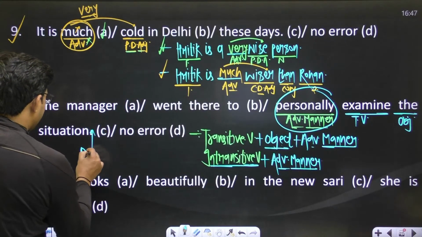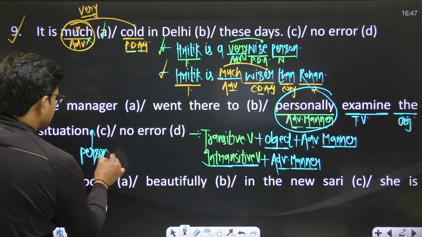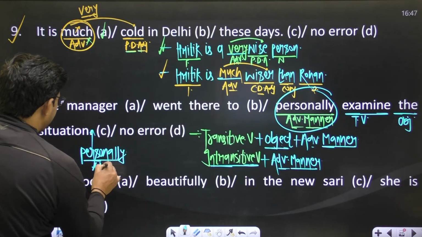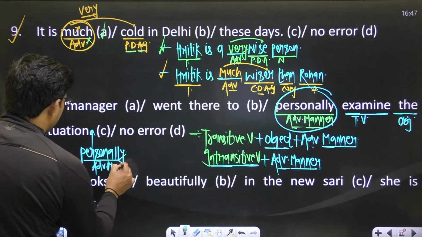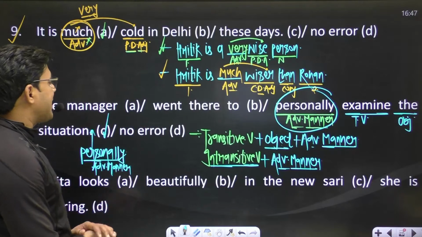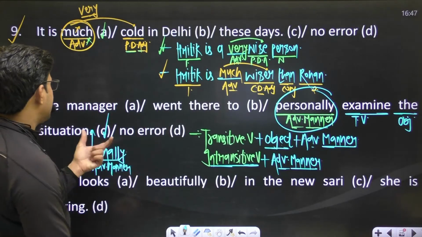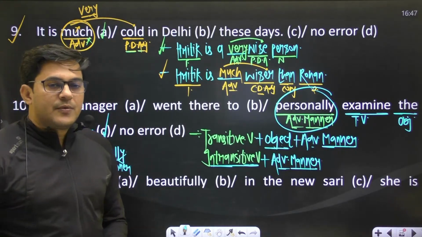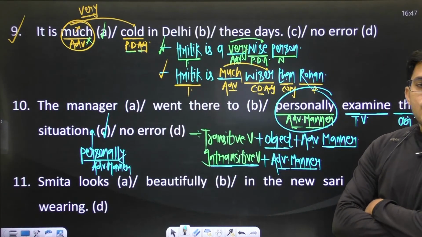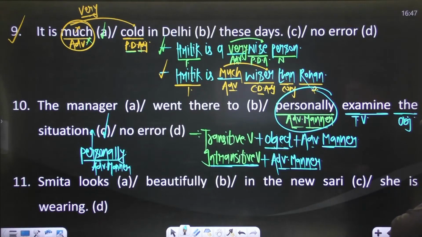If you speak like this, if you write like this, the sentence will be fine now, and you have an error in part C. The sentence is: the manager went there to examine the situation personally. Went there personally is not right to say.